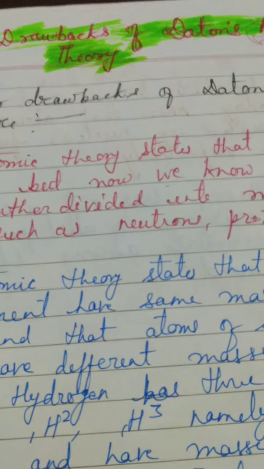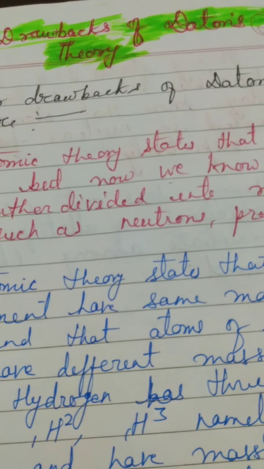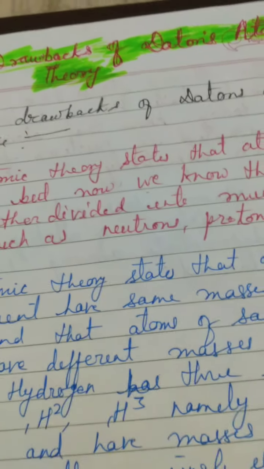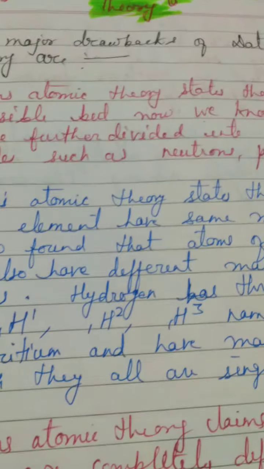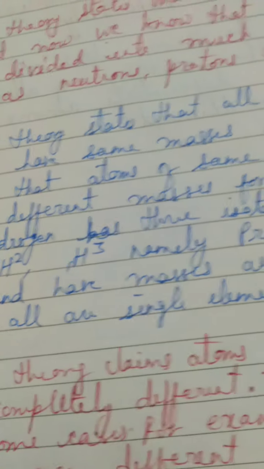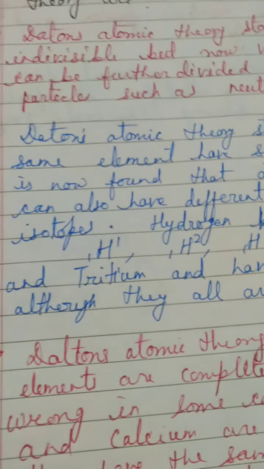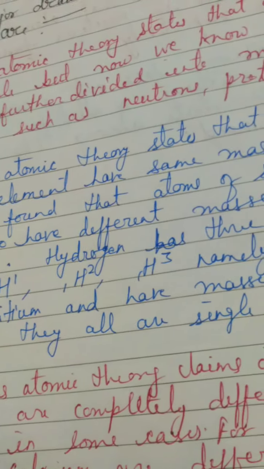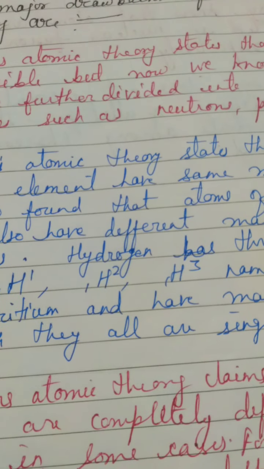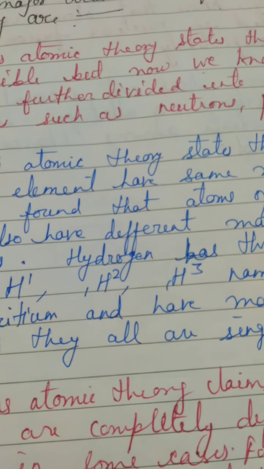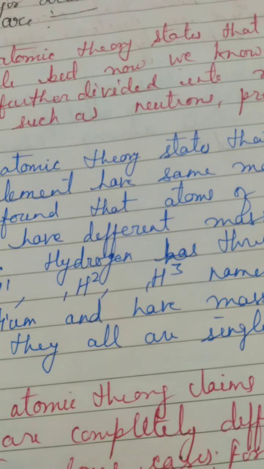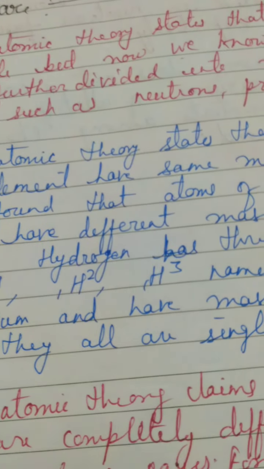For that time period it was correct, but as science progresses, we come across more advanced theories, and this is just the result of that scientific research. The second point I have tried to tell you is that Dalton's atomic theory states that all the atoms of an element have identical masses, the same masses. But children, in around 98% of the elements found in our Earth's crust, the maximum of the elements are found having isotopic forms. What is an isotope? An isotope is the same element, but different atoms of the same element having different masses.